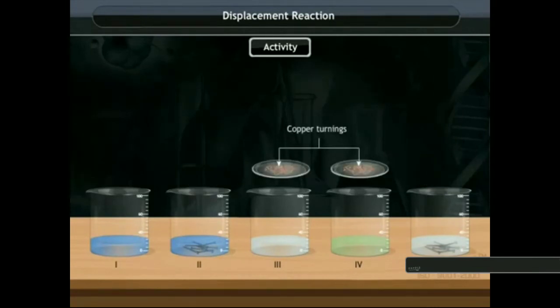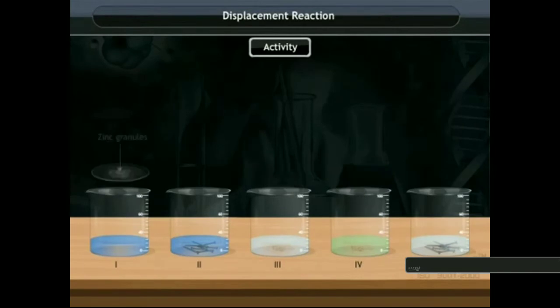Now add some copper turning or pieces in beaker 3 and 4, and zinc granules in beaker 1. Keep the beakers undisturbed for some time and observe carefully. You will observe the color of the copper sulfate solution in beaker 1 and 2 has changed, but there will be no changes in beaker number 3, 4 and 5.